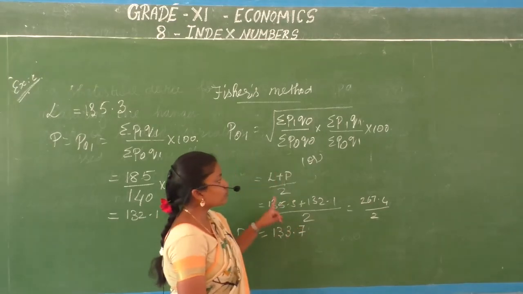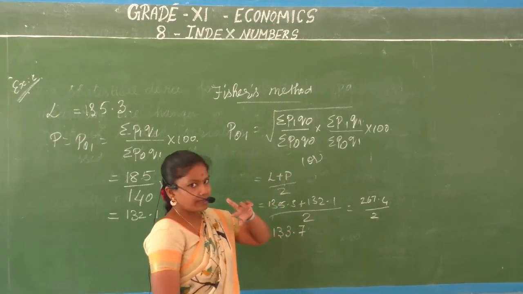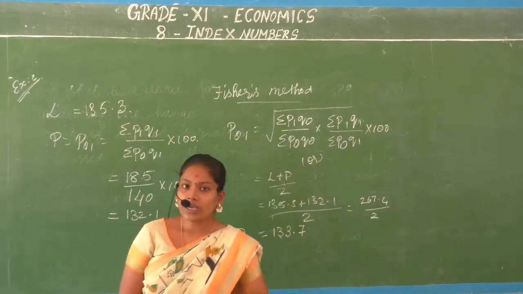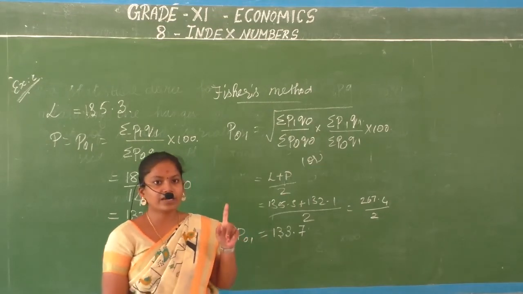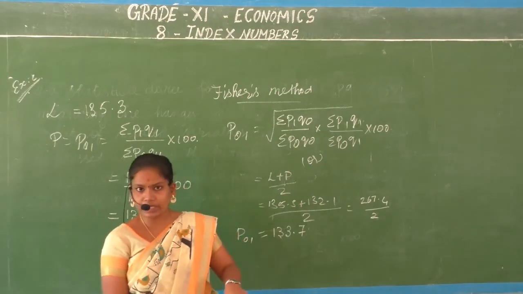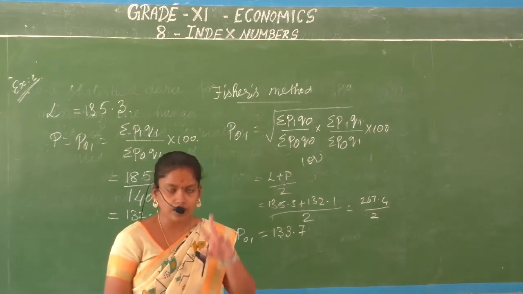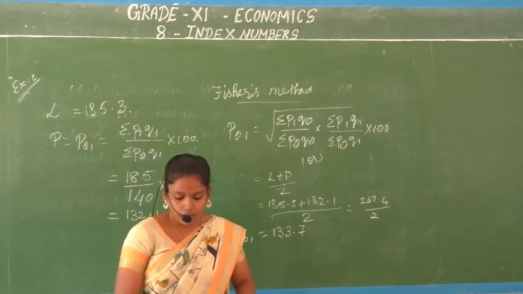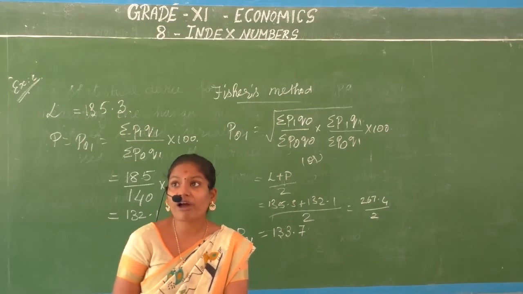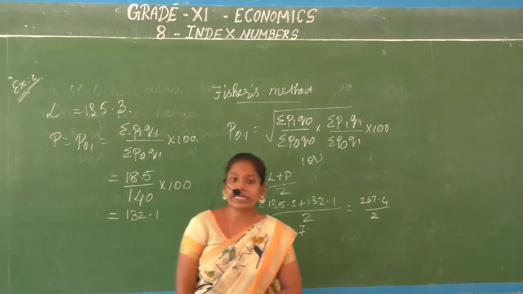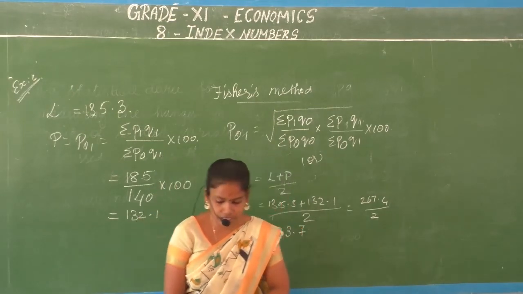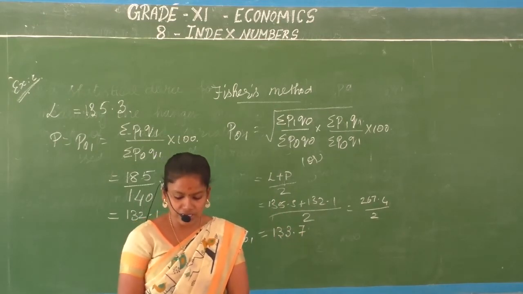So what have we done here? We have completed two methods, children. Simple index number calculation we have done through the simple aggregative method and weighted aggregative method. We have calculated both. Now we are moving on to the method of averaging relatives. What are we doing? Method of averaging relatives.